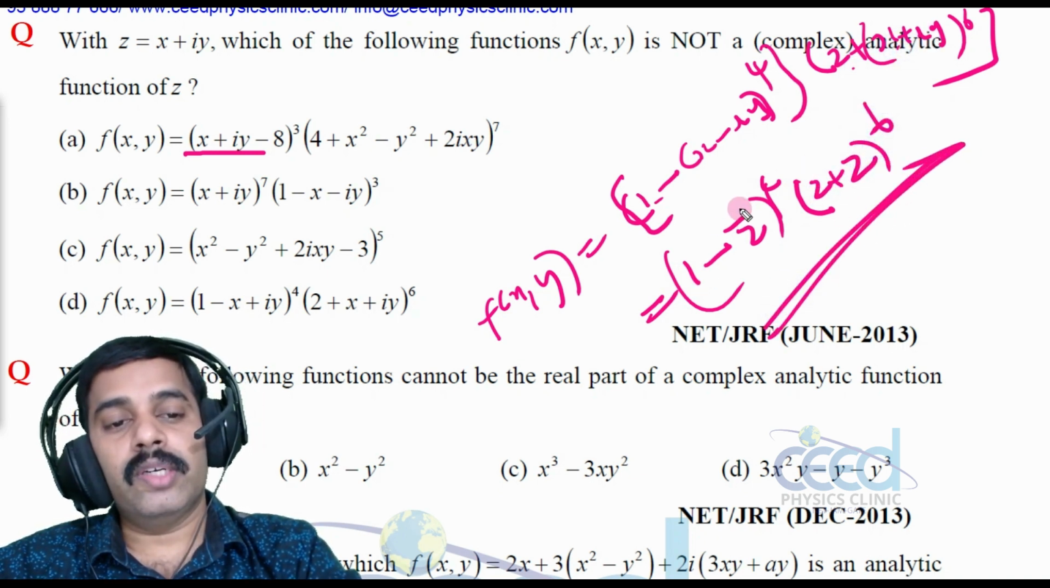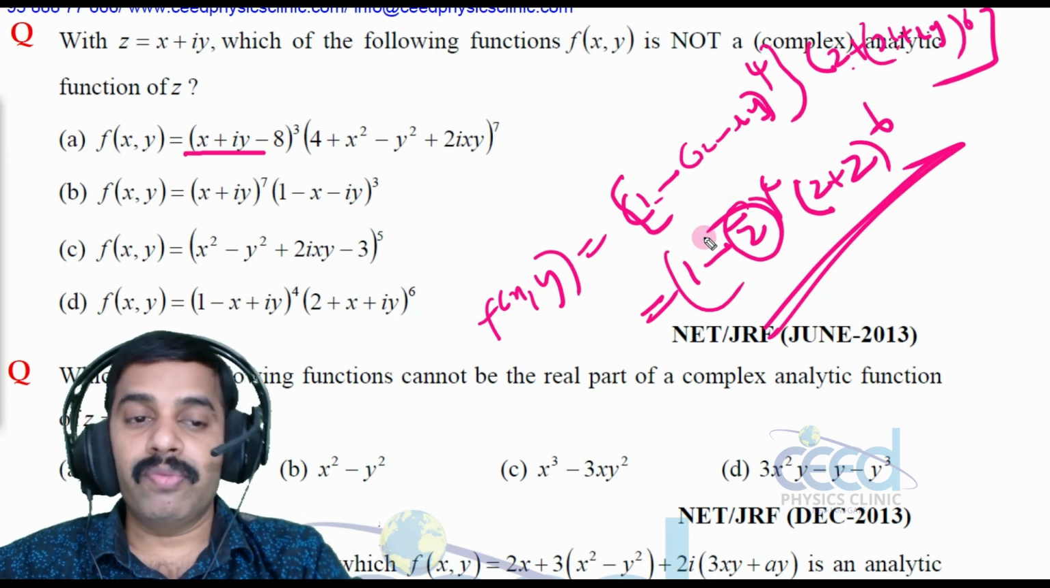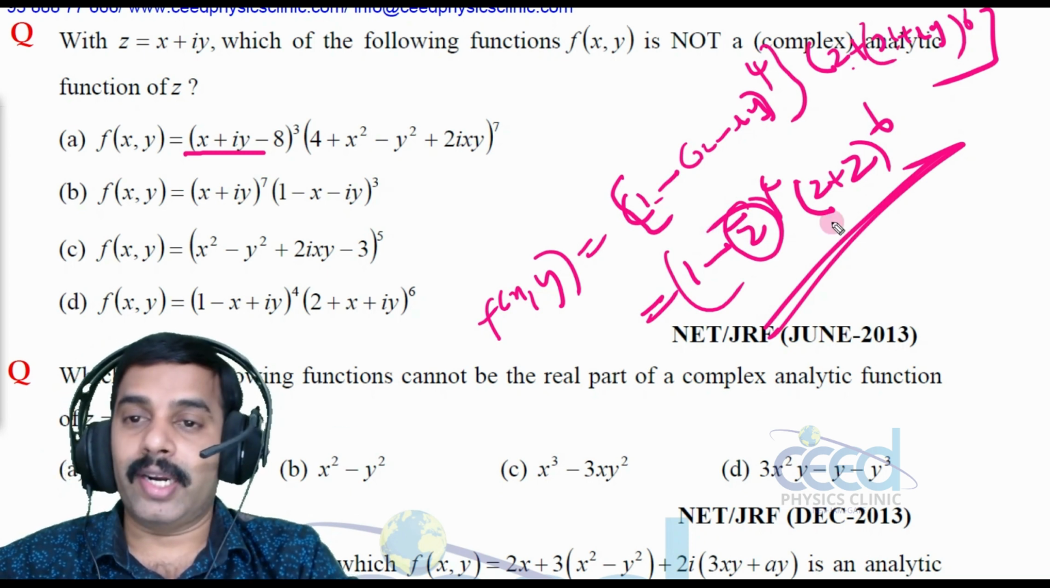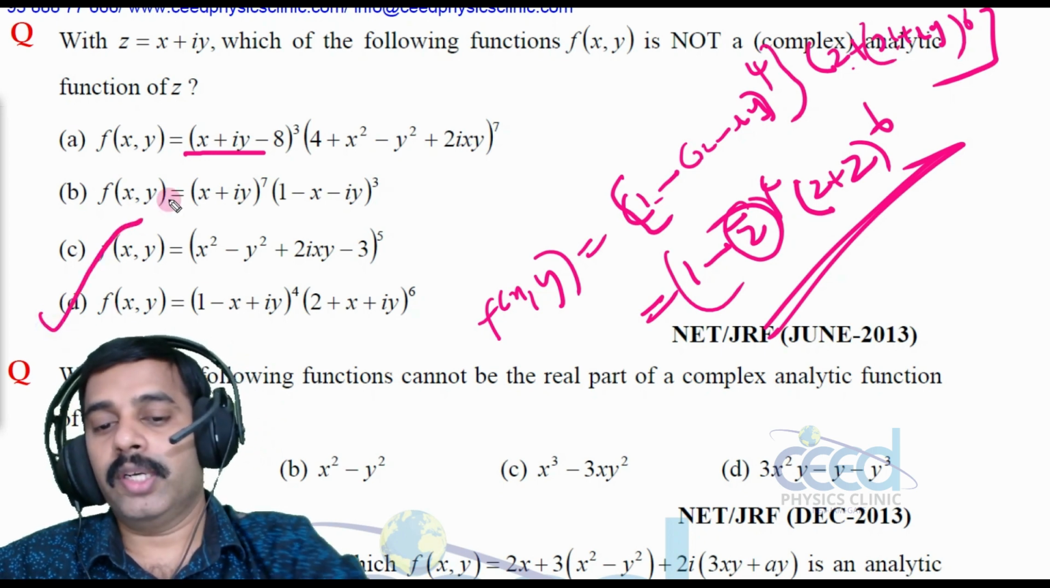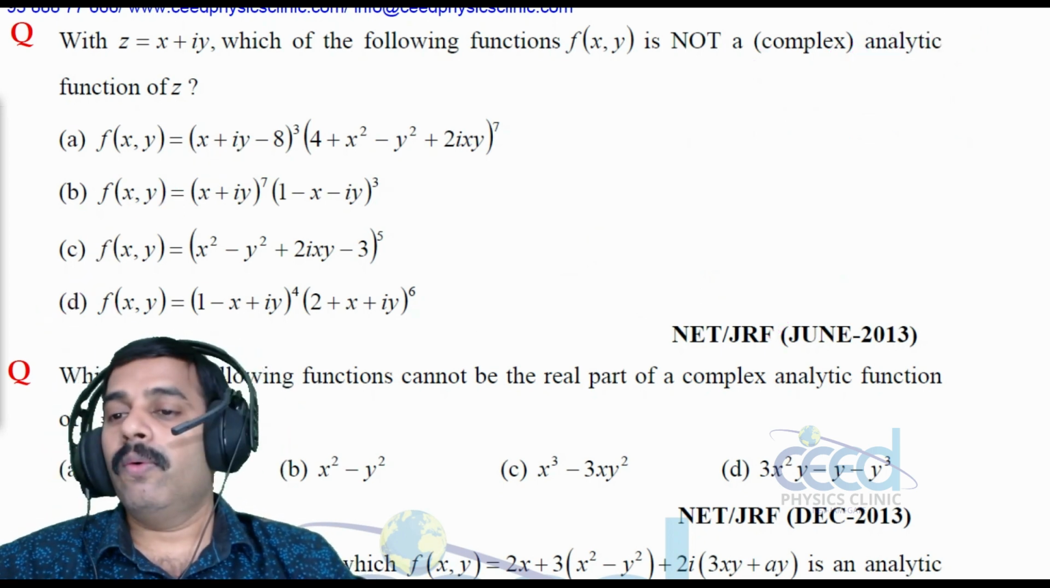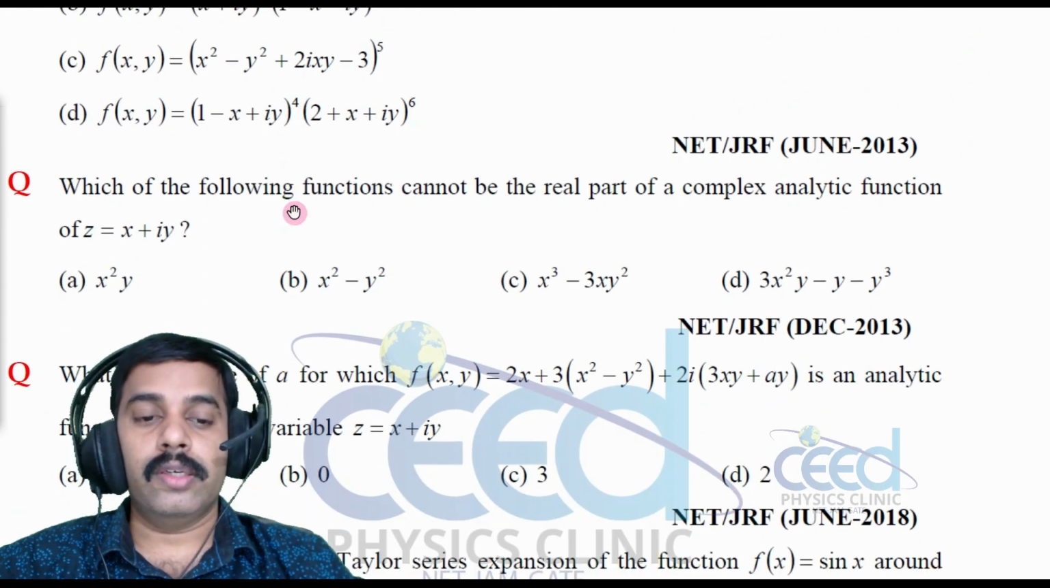So this function involves z bar. If any function involves z bar, that is not analytic. So which one of the following is not analytic? Option D, right? Now let us come to another question.